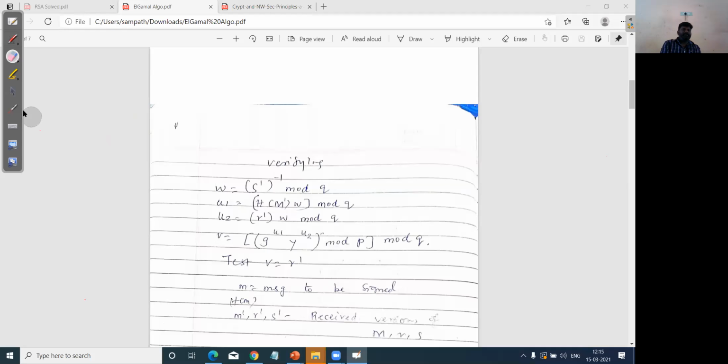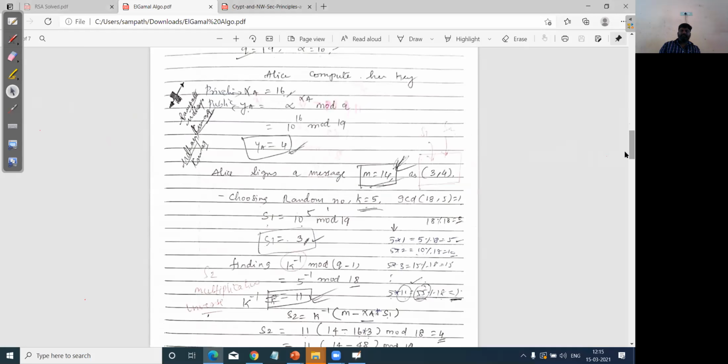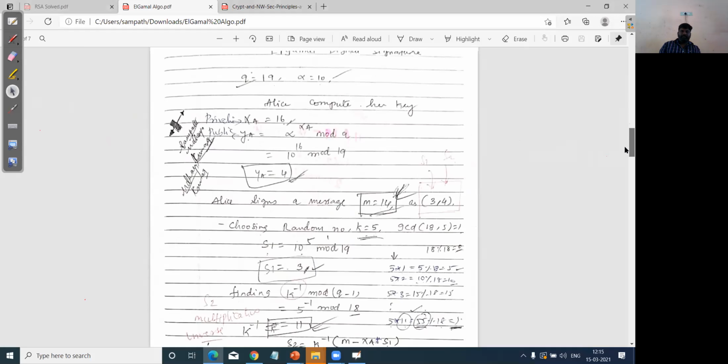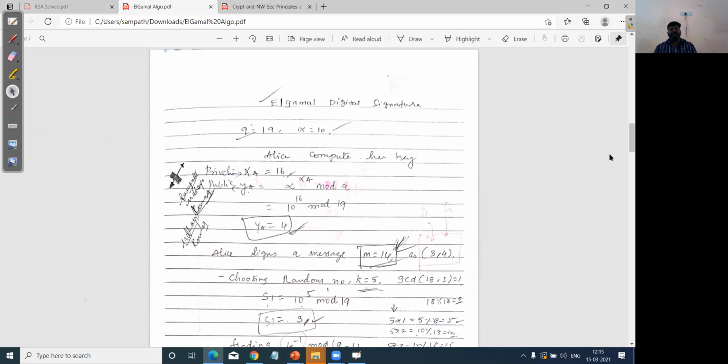Okay, so I'll take a simple problem which I've already solved, so that you will get a clear understanding. The q value which I'm selecting here is equal to 19, which is a prime number. What is the first step? A prime number, followed by a primitive root, which is 10.